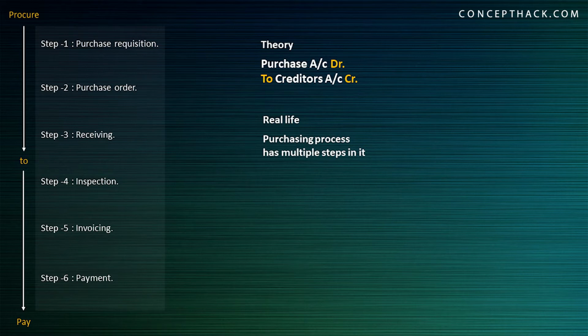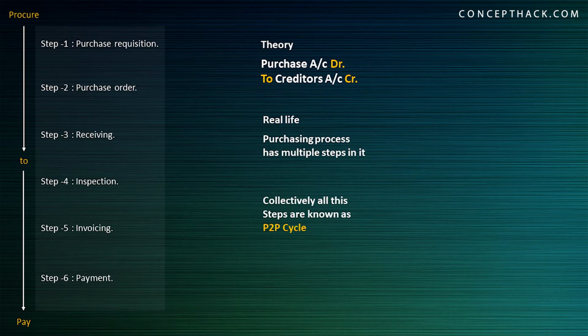you will do is go for purchase requisition, followed by purchase order. You will be receiving the product, then you will be inspecting the product, then you will be receiving the invoice, which you will be posting, and at the end you will be making payment to your vendor. Collectively, all these steps are known as the P2P cycle.